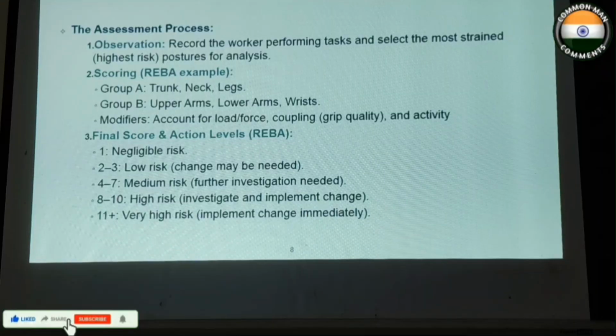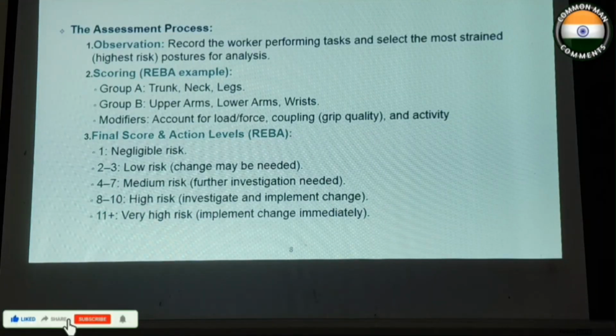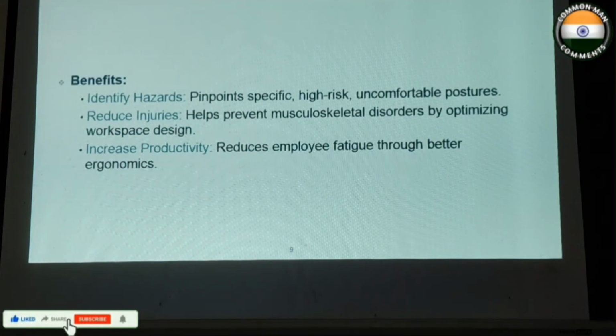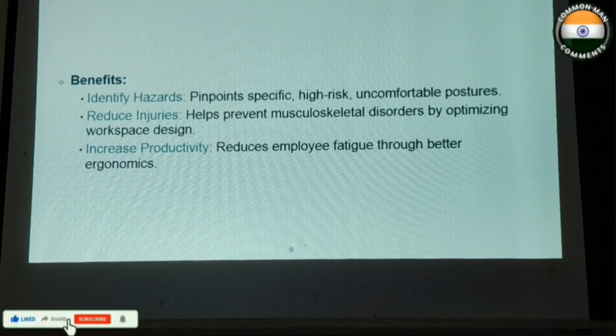So final score and actions include negligible risk. Score 1 is negligible risk, 2 to 3 is low risk, 4 to 7 is medium risk, and 8 to 10 is high risk, and 11 plus is very high risk. Based on the risk, we plan for investigation and implement a change of duties. So benefits include to identify the hazards and to reduce the injuries and increase productivity.